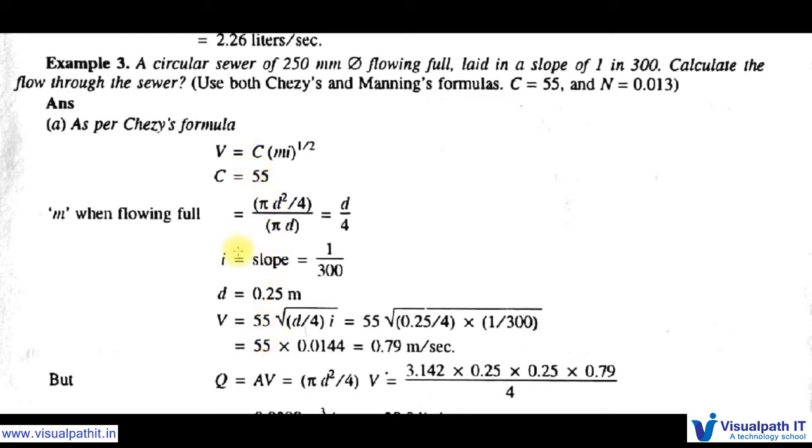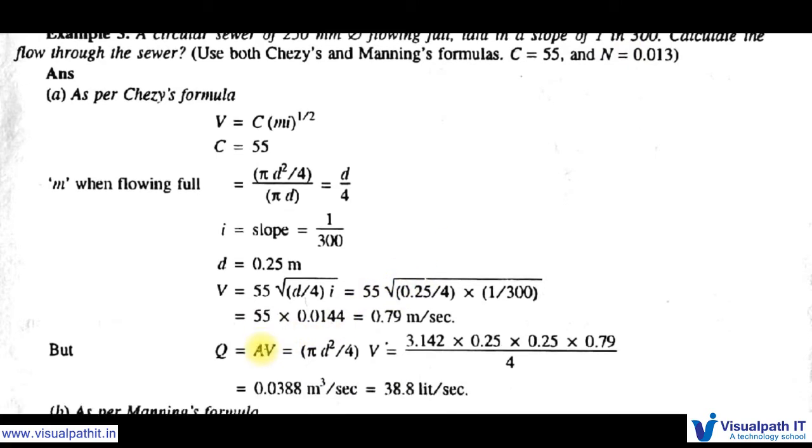V is equal to C root mi. The C value we know is 55, into root m, where m is d by 4, into i, the slope, that is 1 in 300. So if we calculate all this, we will get V is equal to 0.79 meter per second, and Q is equal to AV. We need to calculate the flow.